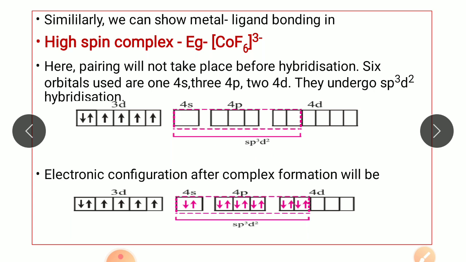Now the 6 fluoride ligands will provide electron pairs which will be accommodated in these orbitals. So the electronic configuration after the complex formation will be this. These electrons are donated by the fluoride ligands.